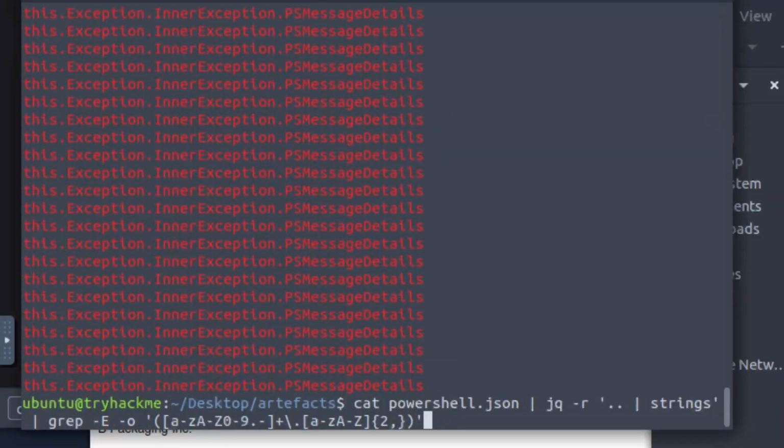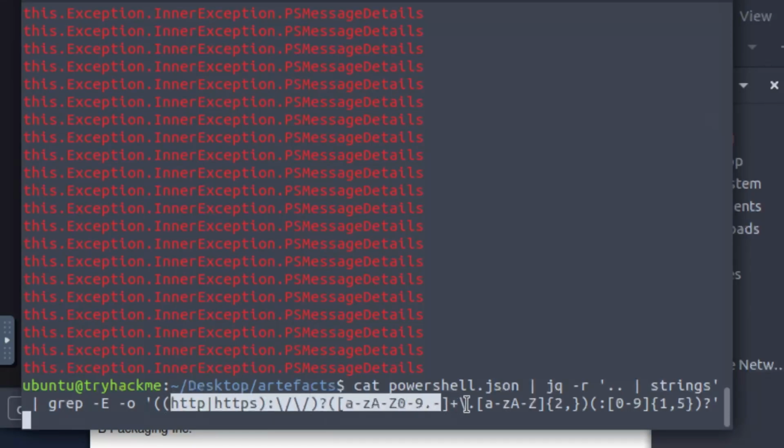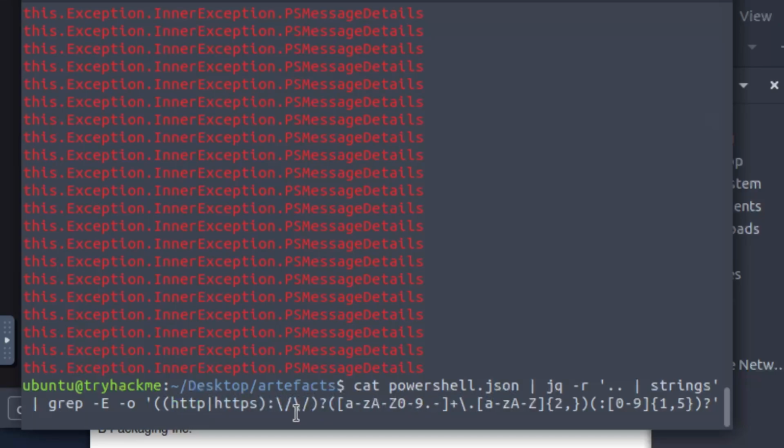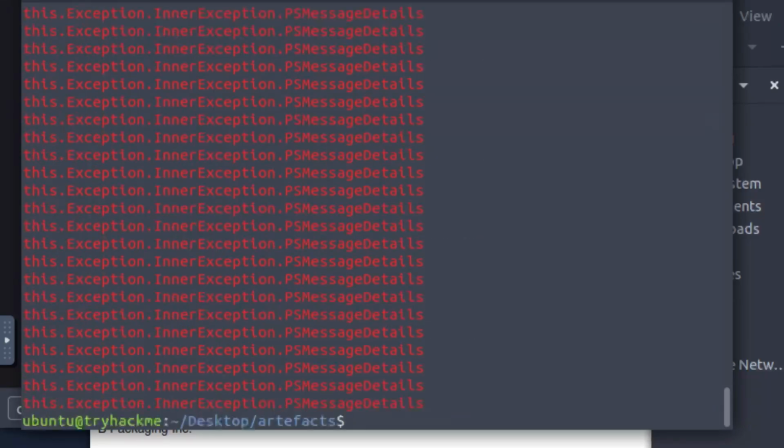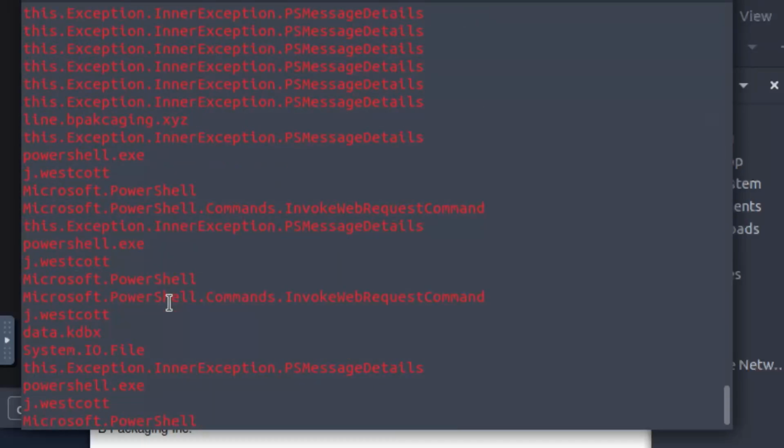And actually there was another grep that I did as well. It was a more advanced grep, looking for a more advanced regular expression to filter the domains a little better. If we go through that, it'll still show us most of the same data. It'll just be a little less robust because a lot of the other stuff has been filtered out, and then we get to see similar stuff.